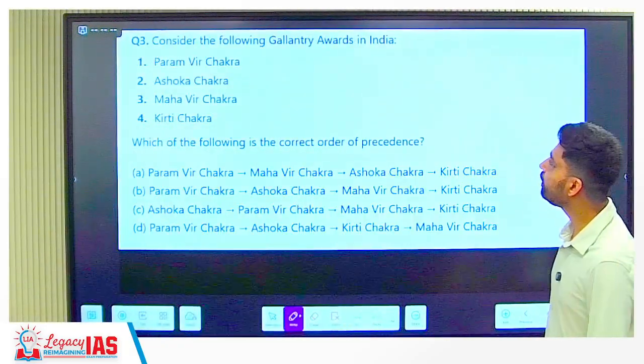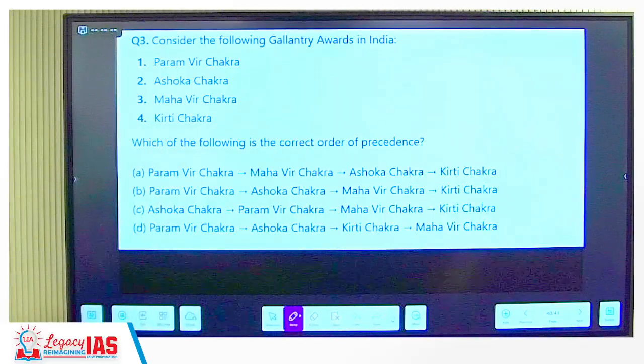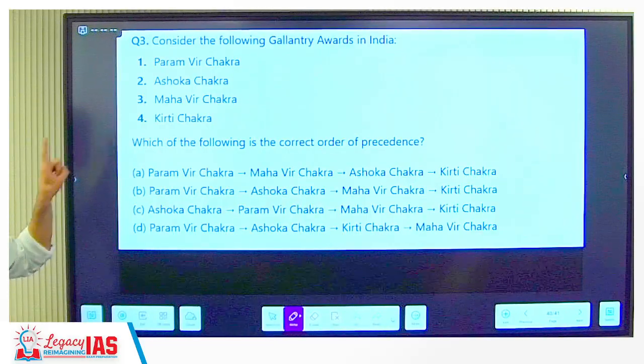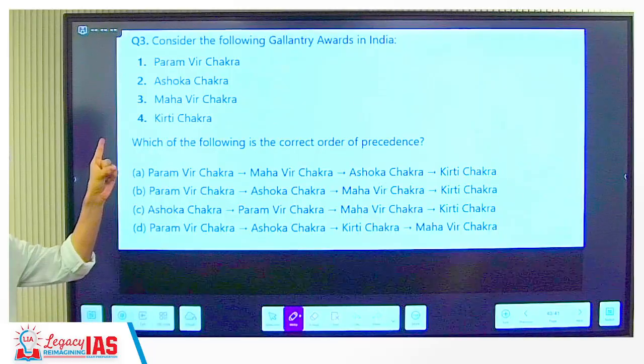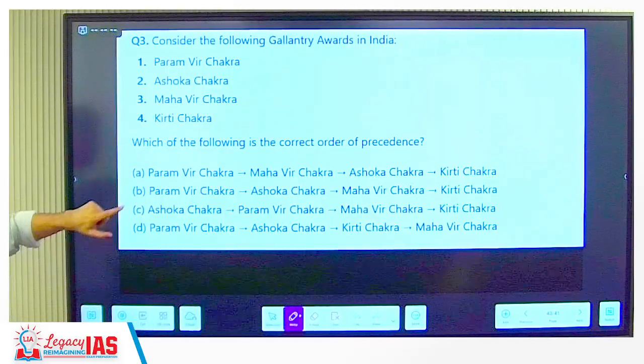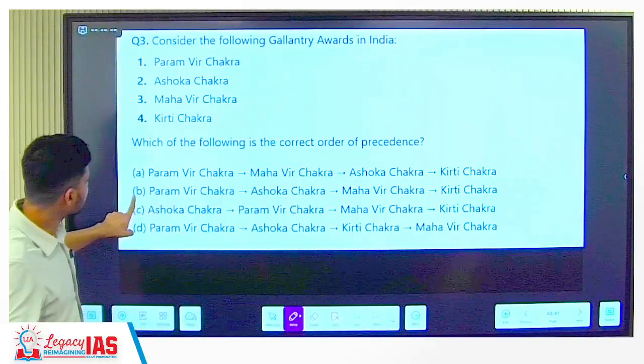Then consider the following gallantry awards in India. What is the correct sequence? Remember or forgot? Param Vir Chakra. Then we have Ashoka Chakra. First of wartime, first of peacetime. Okay, so Param Vir Chakra, Ashoka Chakra. Then what do you have? Second of wartime, second of peacetime. What do we have? Maha Vir Chakra, Kirti Chakra. So, what is the correct option?